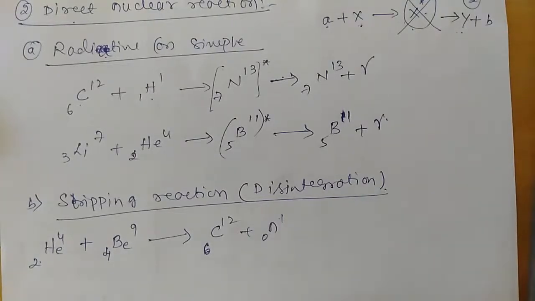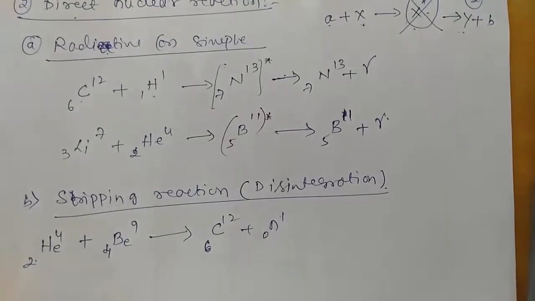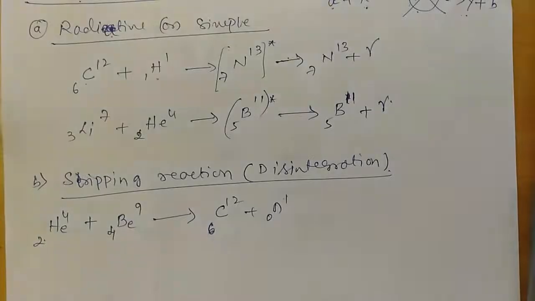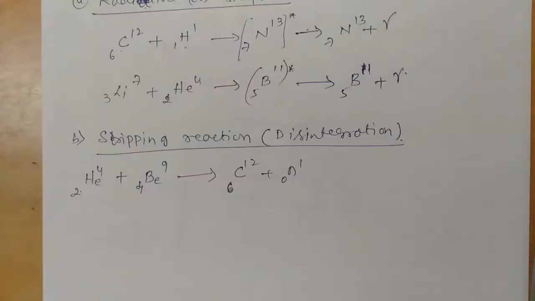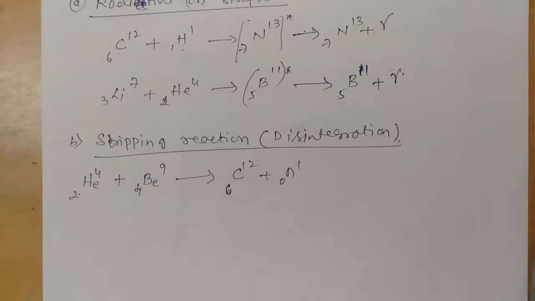This type of nuclear reaction is what we call a stripping nuclear reaction or disintegration reaction. In this stripping nuclear reaction, the target nucleus absorbs some of the constituents of the projectile.